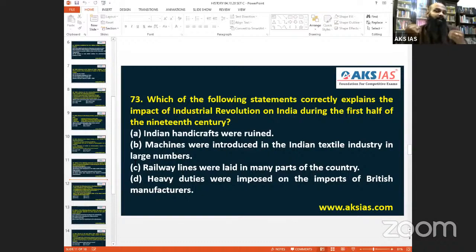Factories were more developed in tandem with the Industrial Revolution. Those who have sat for my world history class understand this very well, because I go very deep into the Industrial Revolution. I take it country by country, and I have mentioned India very well. In your notes you can check and understand.